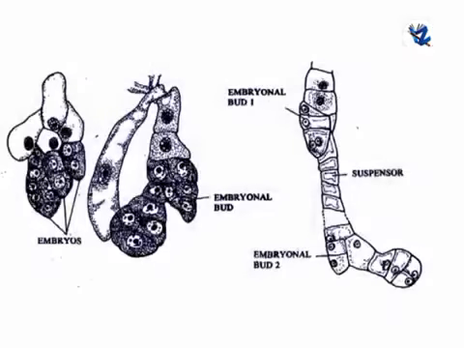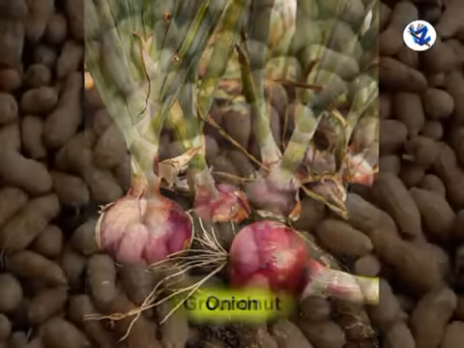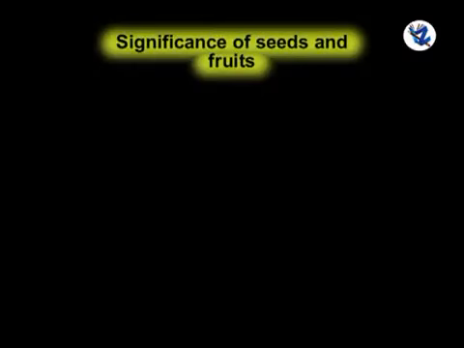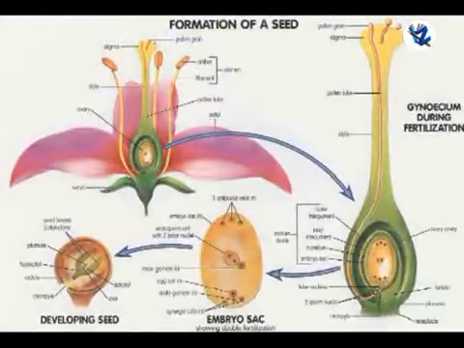Then, polyembryony. It is the presence of more than one embryo in the seed. It occurs due to the presence of more than one egg cell in the embryo sac or more than one embryo sac in the ovule, and all the egg cells may get fertilized. Example, onion, groundnut. Significance of seeds and fruits in angiosperms. The distribution and dominance of angiosperms on the earth is due to seeds. Success of seeds as propagules is due to the following characteristics.